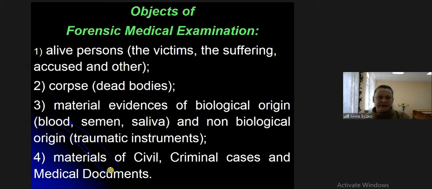Maybe only cut functional, maybe only stub functional, maybe mixed cut and stub functional, chopped functional, firearm. Firearm can be of a few types too: battle, hunting, sports, special; rifled, smooth; with small caliber, large caliber, medium caliber. These are all material evidence.